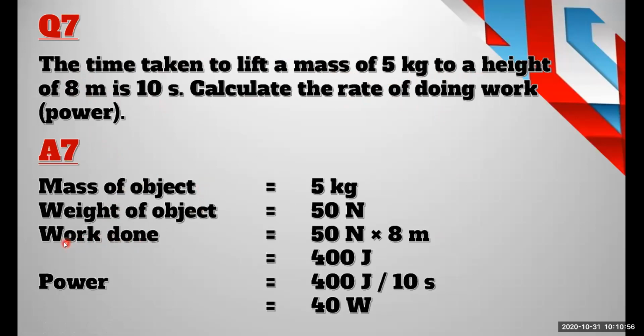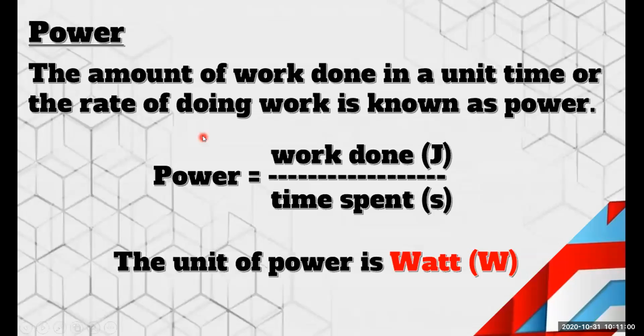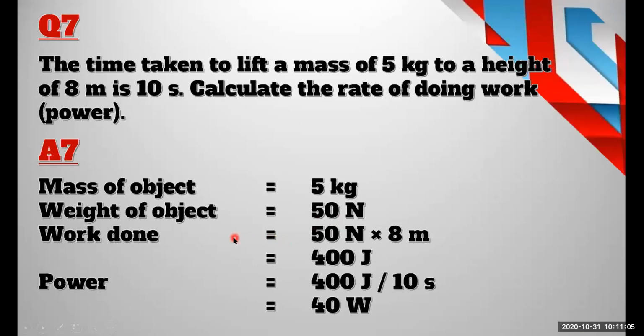So power means work done over time spent. Work done we calculate by the mass, 5 kilogram, that is 50 Newton, and the distance traveled is 8 meters. So the work done is 400 joule. This 400 joule work is done in 10 seconds. So 400 joule divided by 10 seconds is 40 watt.